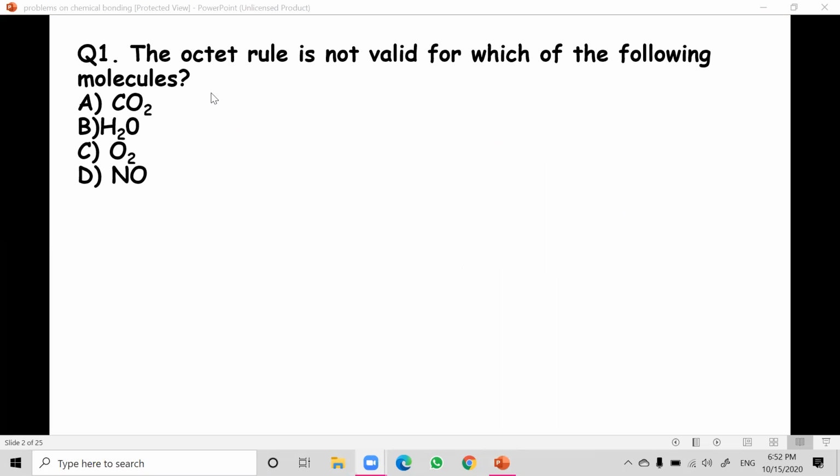Question number 1. The octet rule is not valid for which of the following molecules? Before going to the answer, let us discuss what the octet rule is. According to the octet rule, after sharing, the element should contain 8 electrons in the valence shell. If an atom in a molecule contains 8 electrons in its valence shell, we say it is following the octet rule and it is stable.